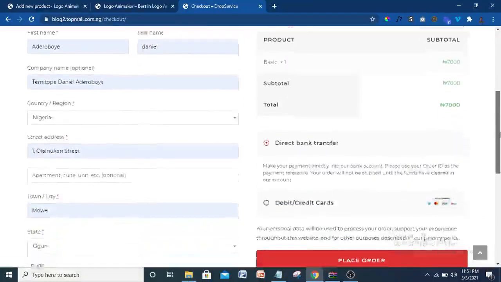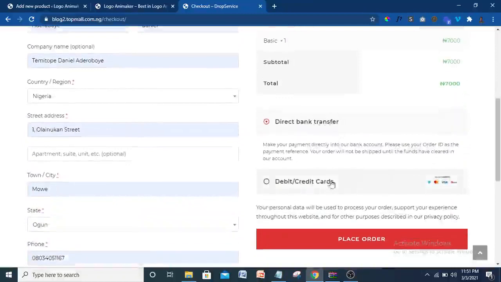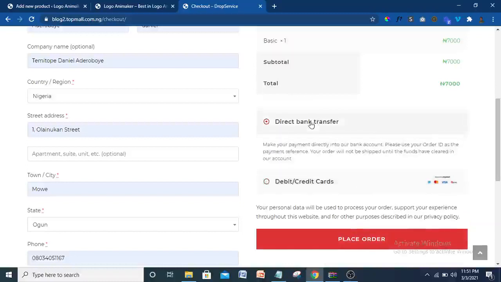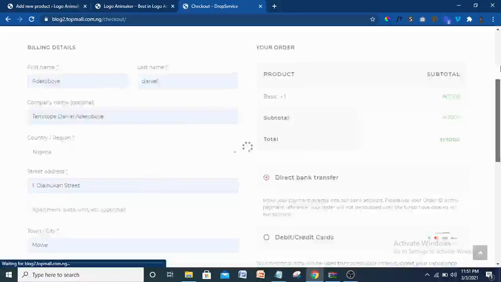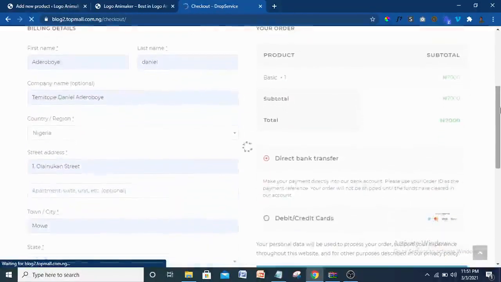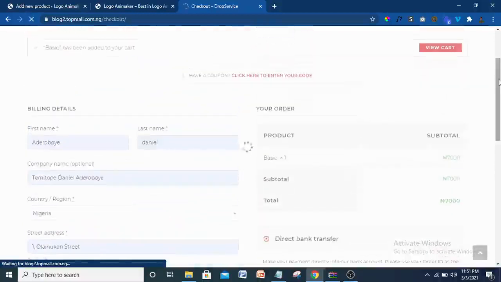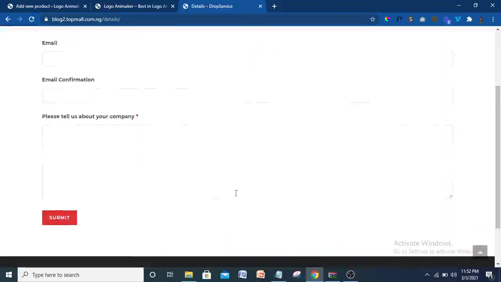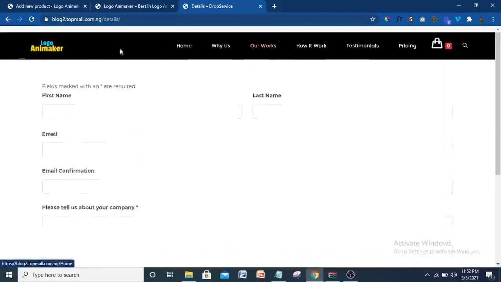So they can either pay. We have set it that they can pay by direct bank transfer or with their ATM card. So we click ATM card. Although everything I'm doing here is also a dummy. If I pay through my ATM, I can pay through Paystack. But let me just show you how it's going to be done. Then I'm going to pay direct bank transfer. So when I click on direct bank transfer, it's going to bring my bank details. But I have not set bank details here. So immediately I have paid, this form is going to appear. So you can also put in this form, although you can set this form to anything you want. So that's what I want to show you.